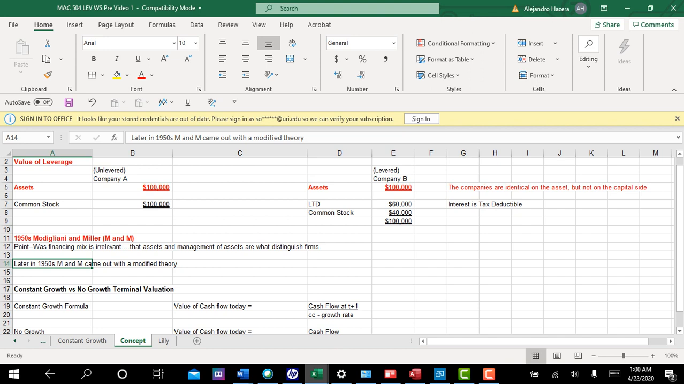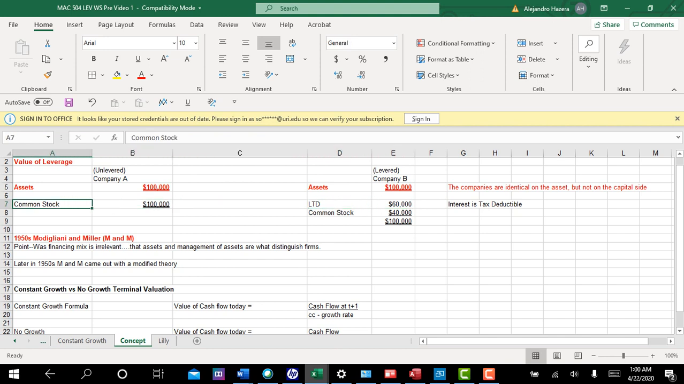And the modified M and M theory did recognize some value in debt. The original theory said debt doesn't matter. There's no value to it. The mixture of your capital doesn't matter. So debt has no impact on the valuation, the ultimate value of the firm.